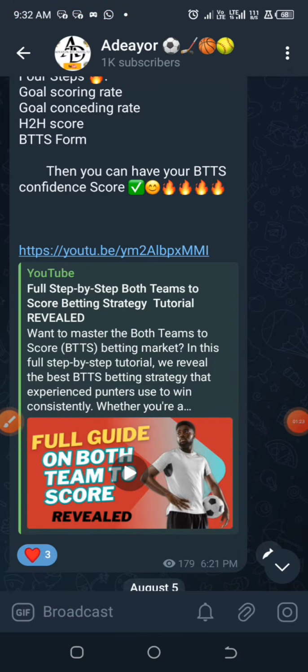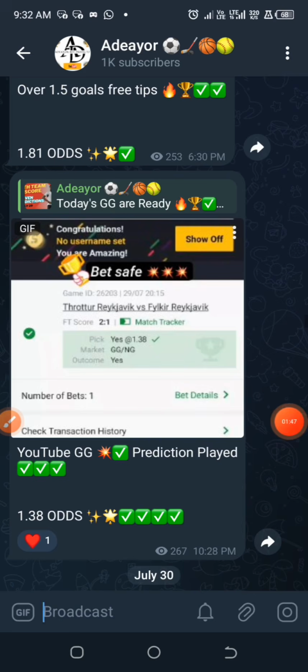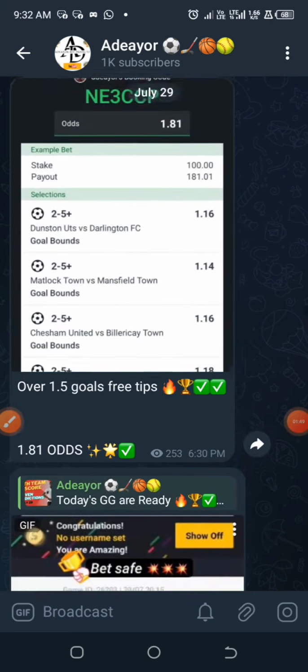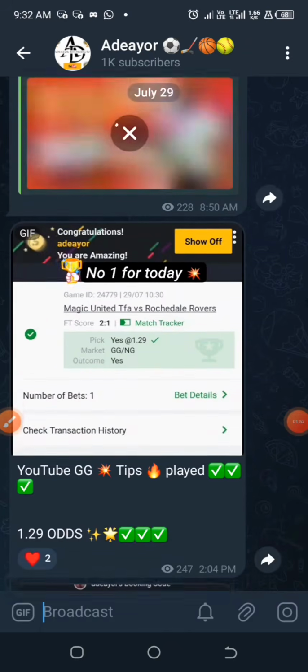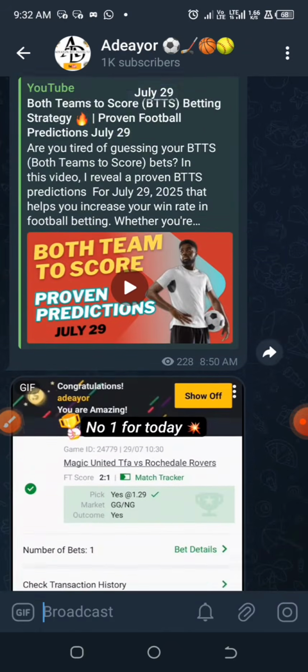Applying mathematics to sports stats for analysis, you can easily get tired, but if you have determination and commitment towards this strategy, you should be making something good out of it. I'm not stating that this strategy is 100%, because I made a video on both teams to score earlier, and so far so good. The strategy is not 100%, but we could feel the accuracy of both teams to score. It is always working like magic. Are you guys getting it?